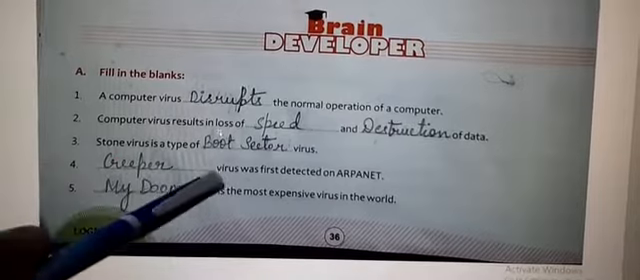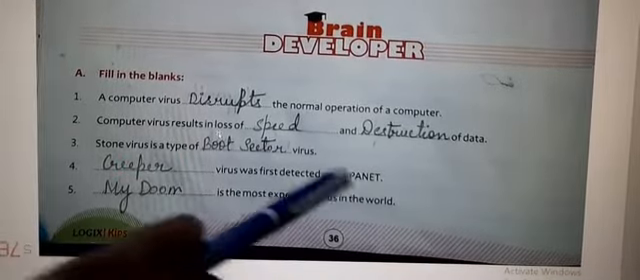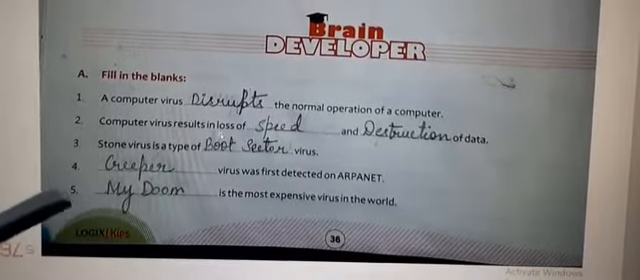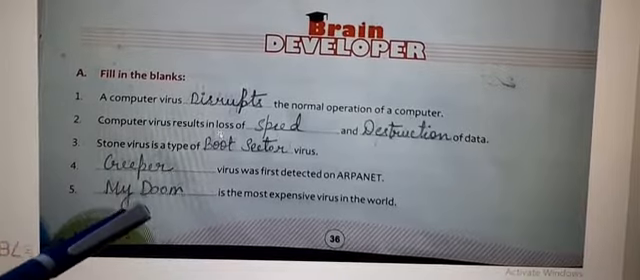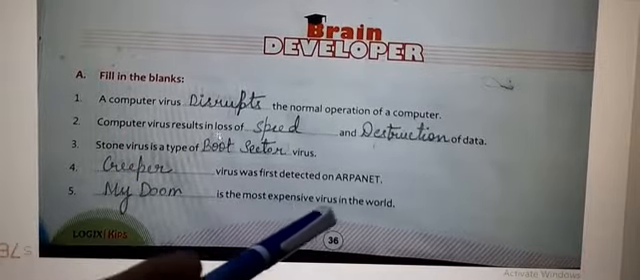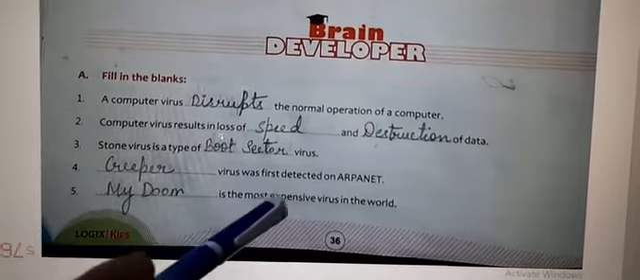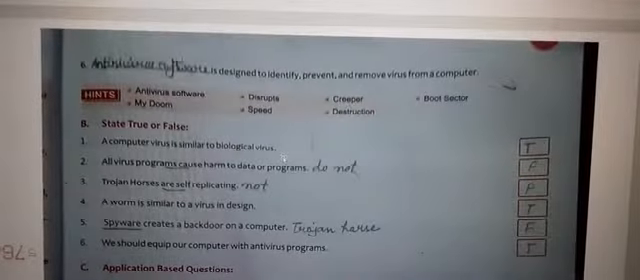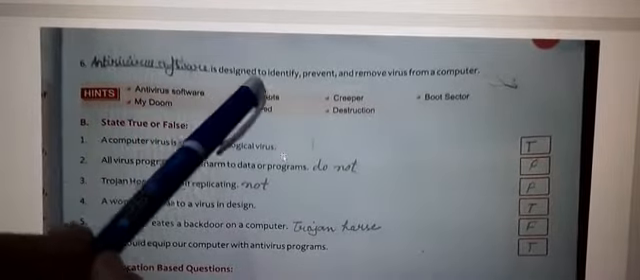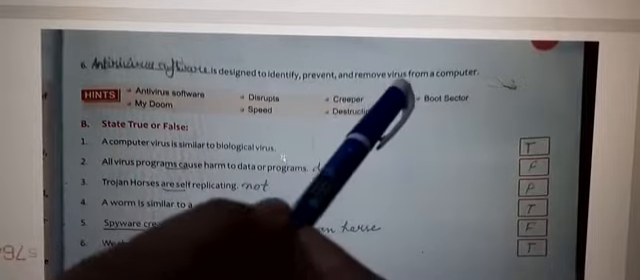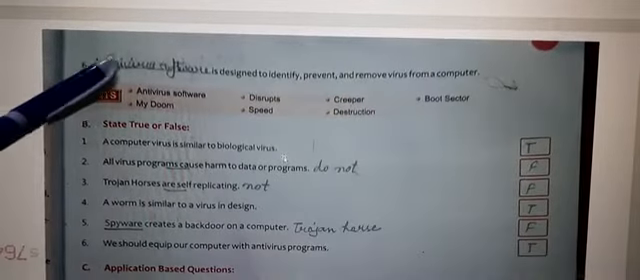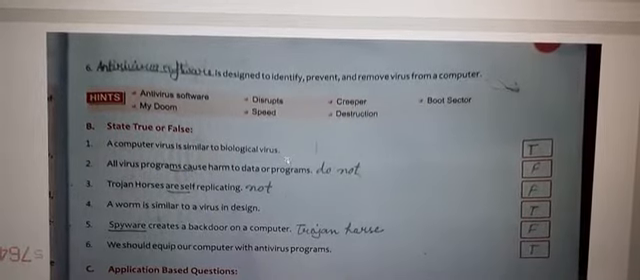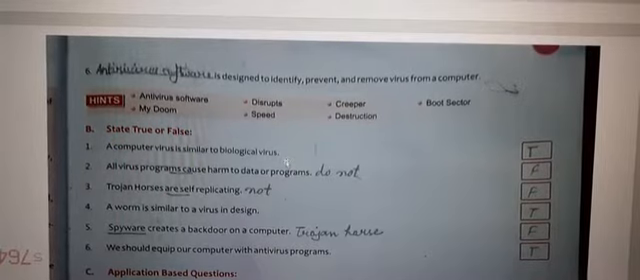Fourth, dash virus was first detected on ARPANET. Answer is Creeper. Creeper virus was first detected on ARPANET. Fifth, dash is the most expensive virus in the world. My Doom is the answer. My Doom is the most expensive virus in the world. Now the sixth one is, dash is designed to identify, prevent and remove virus from a computer. Answer is antivirus software. So antivirus software is designed to identify, prevent and remove virus from a computer.